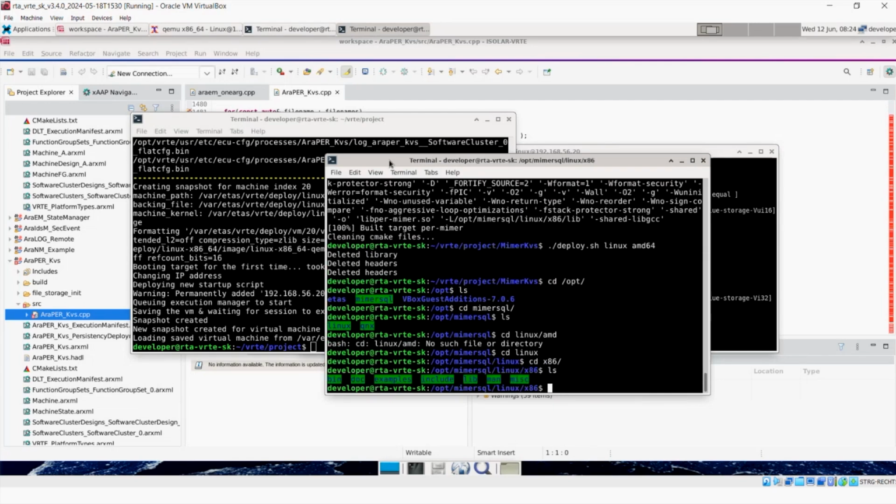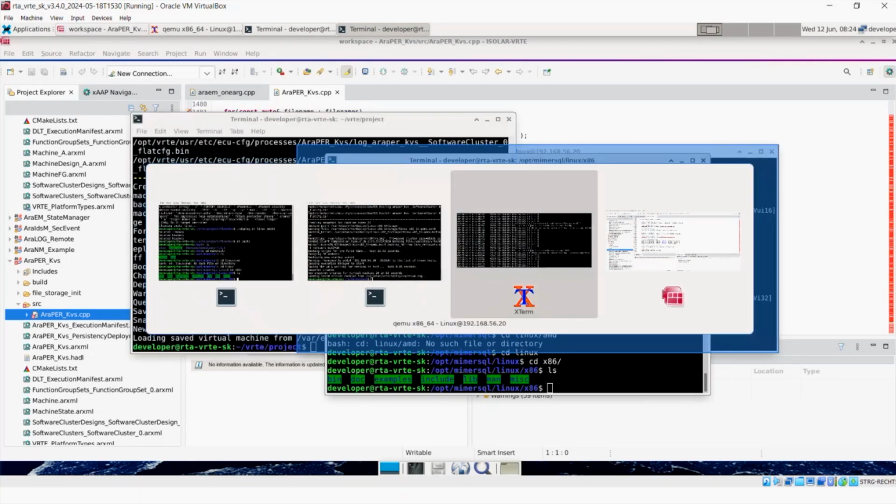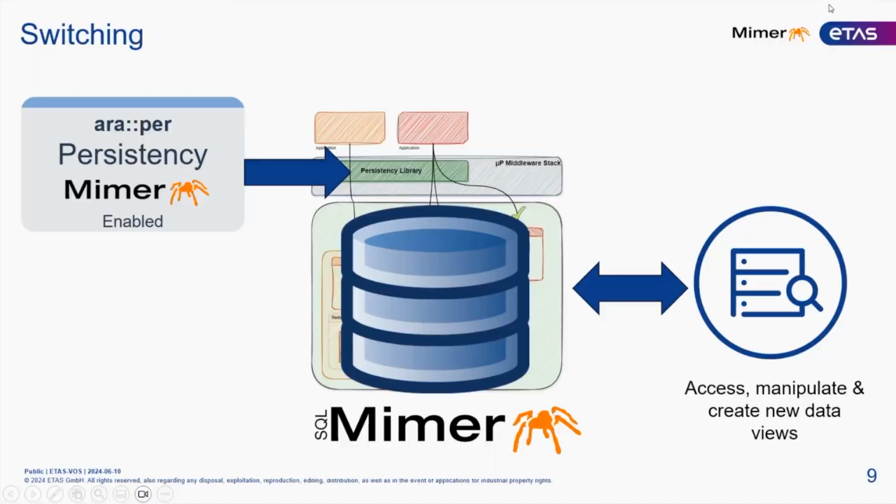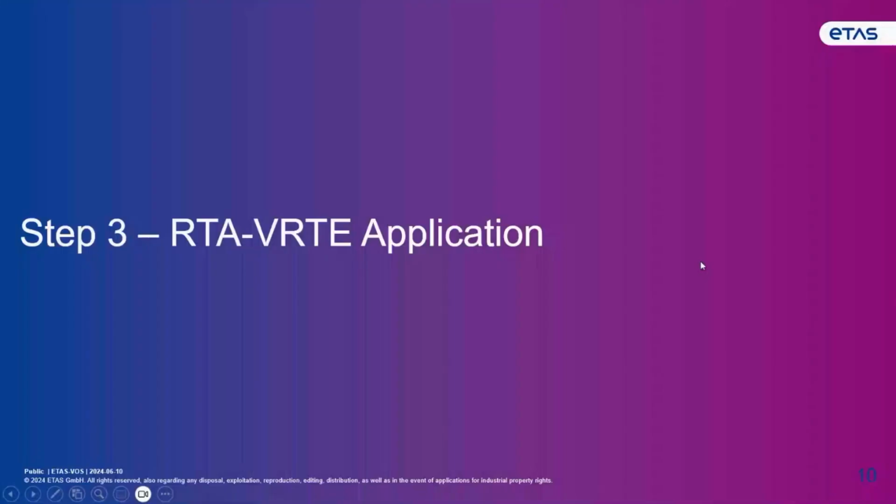So we've got basically all the binaries, the examples from MIMA, all the header files and all that kind of thing. So we've now got the starter kit installed, MIMA installed, and now we're ready to actually look at the next stage. So we're now at the ability to boot. You can start to run an RTA VRT application.